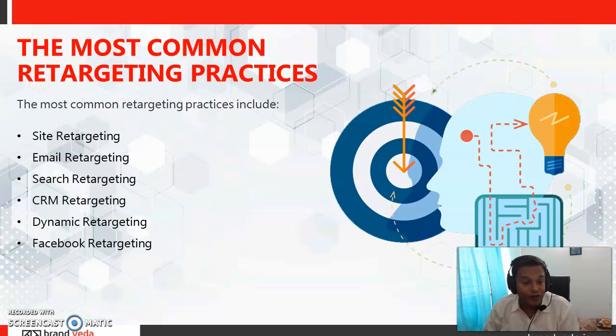And then we have email retargeting, search retargeting, CRM retargeting, dynamic retargeting, Facebook retargeting. I'll tell you, when we talk about retargeting, all social media platforms have their own retargeting methods. So whether it's Facebook or LinkedIn or Twitter, you can do retargeting across all platforms, right?